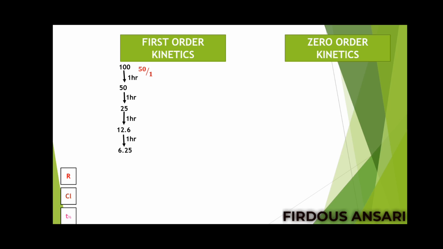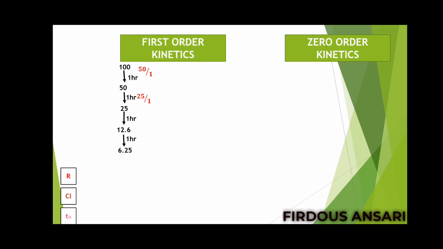Next, 50 is the initial concentration and after 1 hour 25 is remaining in the plasma. How much drug was eliminated here? That is 50 minus 25, that is 25, in 1 hour. So again 25 is the rate. Next, 25 is the initial concentration and after 1 hour 12.5, I should write, sorry, I have written 20.6.